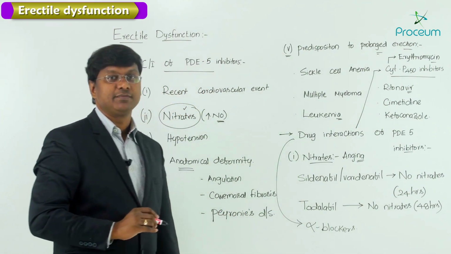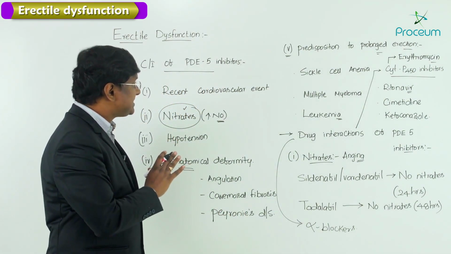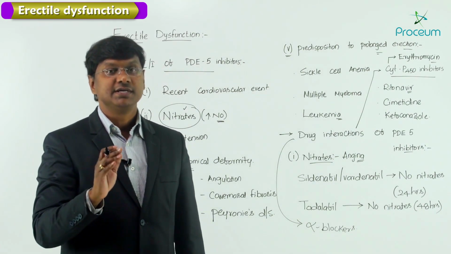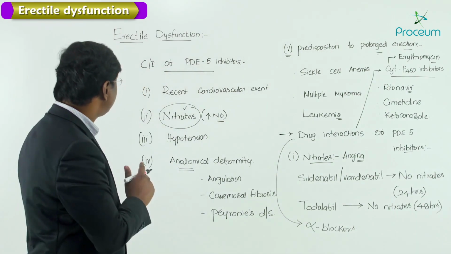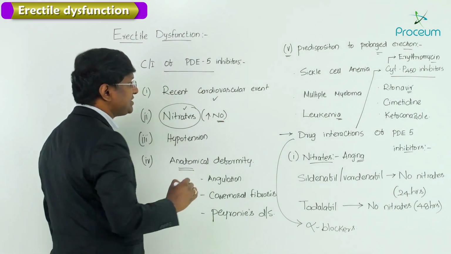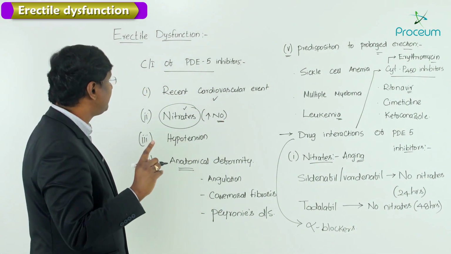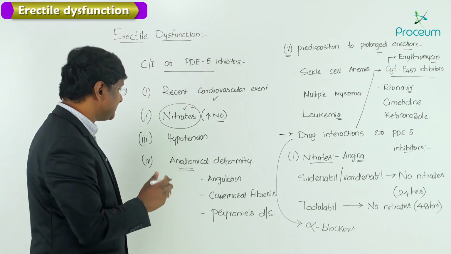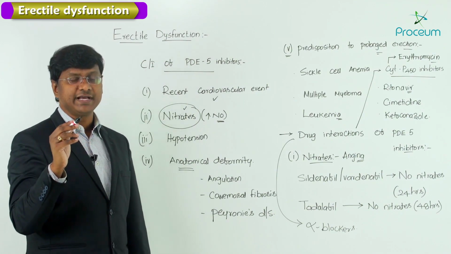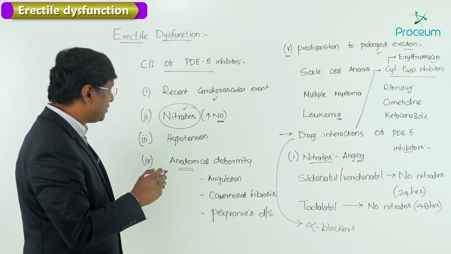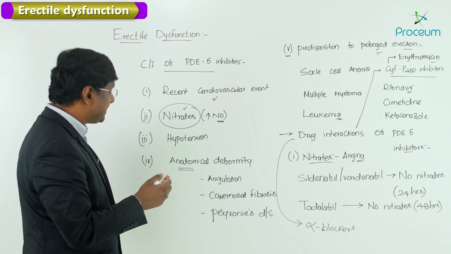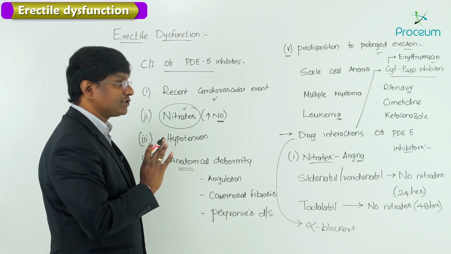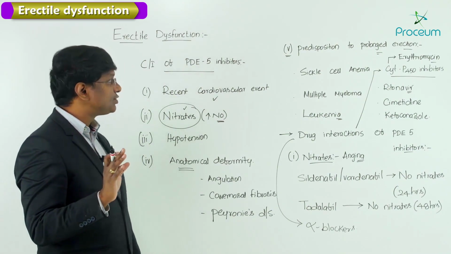Right, it is the alpha blockers. So these are the contraindications and drug interactions of phosphodiesterase 5 inhibitors that you have to remember. Okay, so contraindications: if there is a recent cardiovascular event, please don't give a PDE5 inhibitor. When the individual is on nitrates, or is suffering with hypotension, or has an anatomical deformity in the form of angulation, cavernosal fibrosis, or Peyronie's disease, PDE5 inhibitors should not be given.